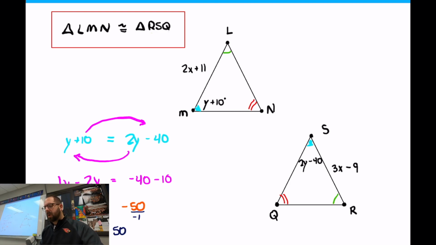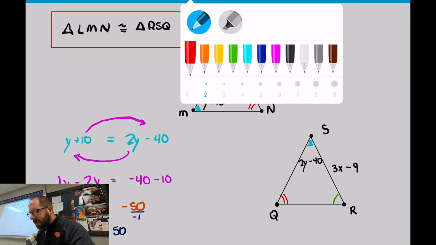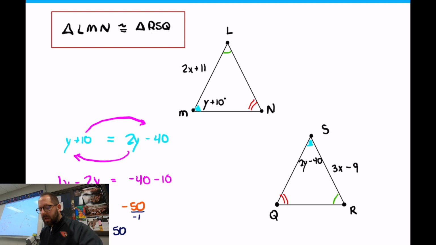So how the walls work: you have to look at the two letters back to back. What I look at is these two now. LM, that wall, which I'm going to mark, is equal to the first two letters over here, RS. That's this wall. Two letters at a time. That's what makes a wall, right? It takes two letters to make a line. So LM and RS are equal, and I made those little markers, so now I can set those walls equal to each other.